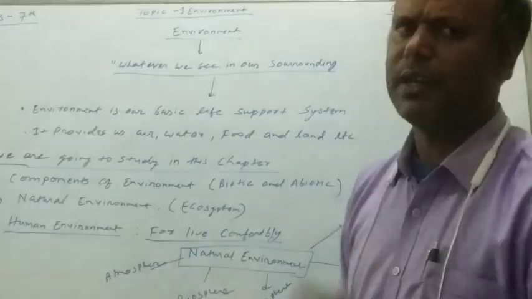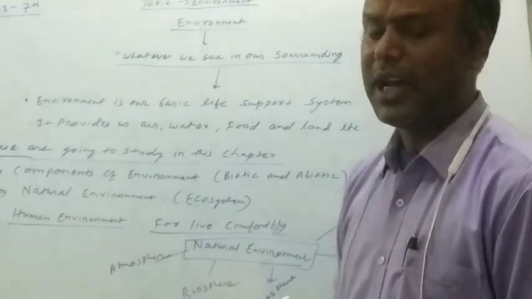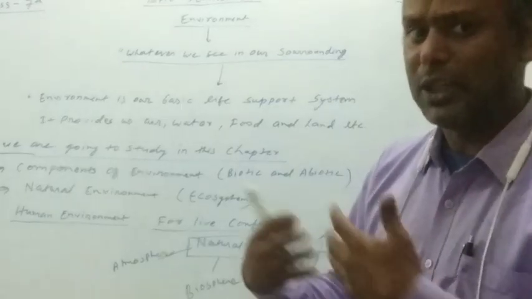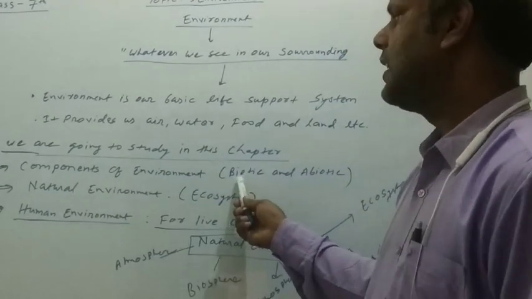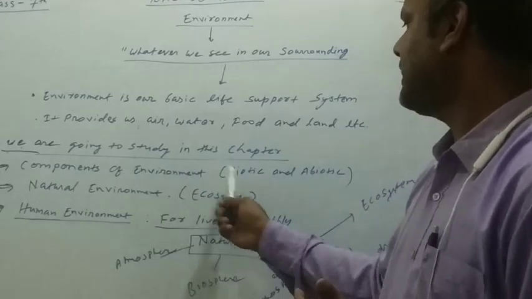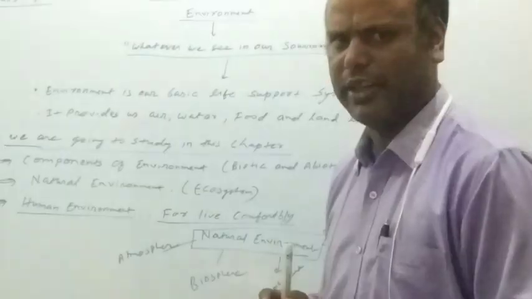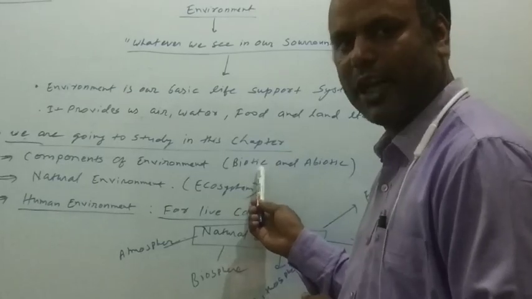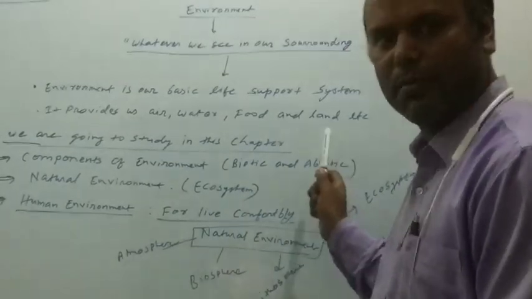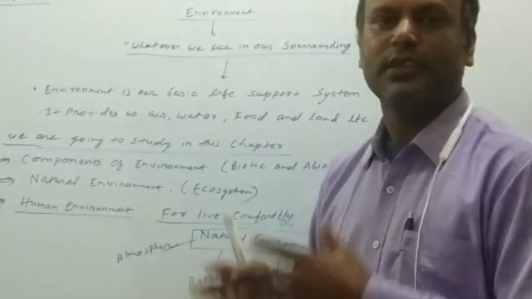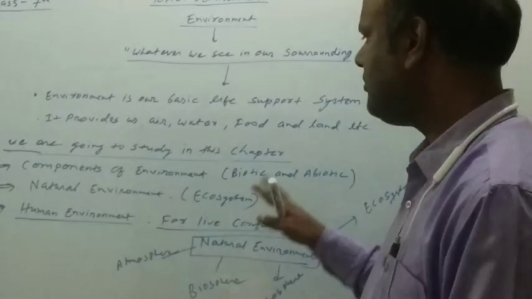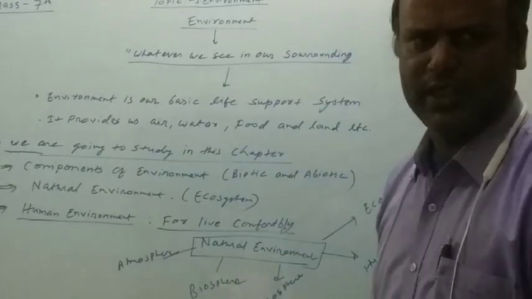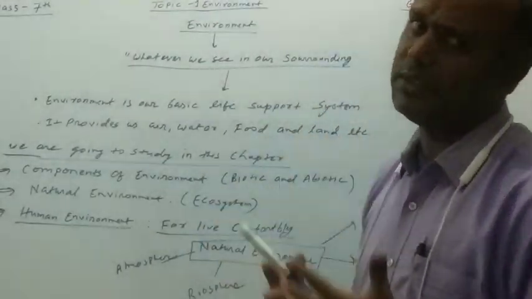Components of environment are of two types, biological and non-biological. Some components are related to biotic and some components are related to abiotic. So what are biotic and abiotic? The things which have life are called biotic and the things which do not have life are called abiotic. So these are the components of environment.